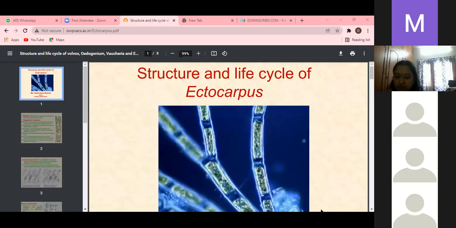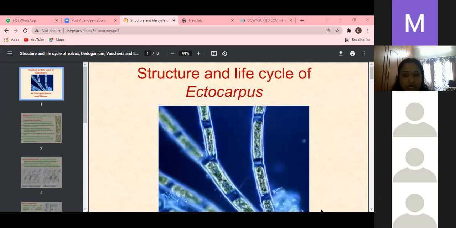Ma'am, once again repeat. Which doubt can you express? That doubt I'll clear. The cell wall characters? The cell wall is alginic acid, fucinic acids. Cellulose is common, but here fucinic acids and alginic acid make up the cell wall.